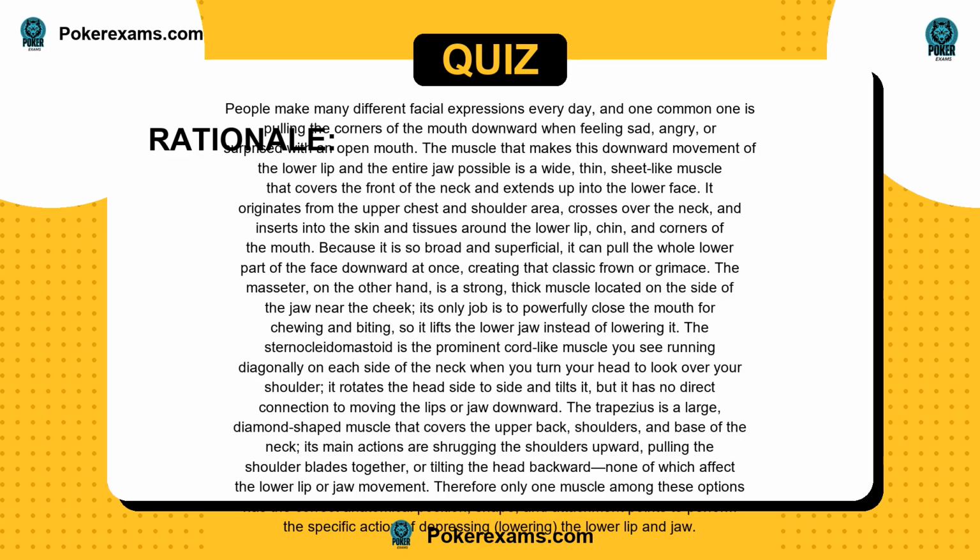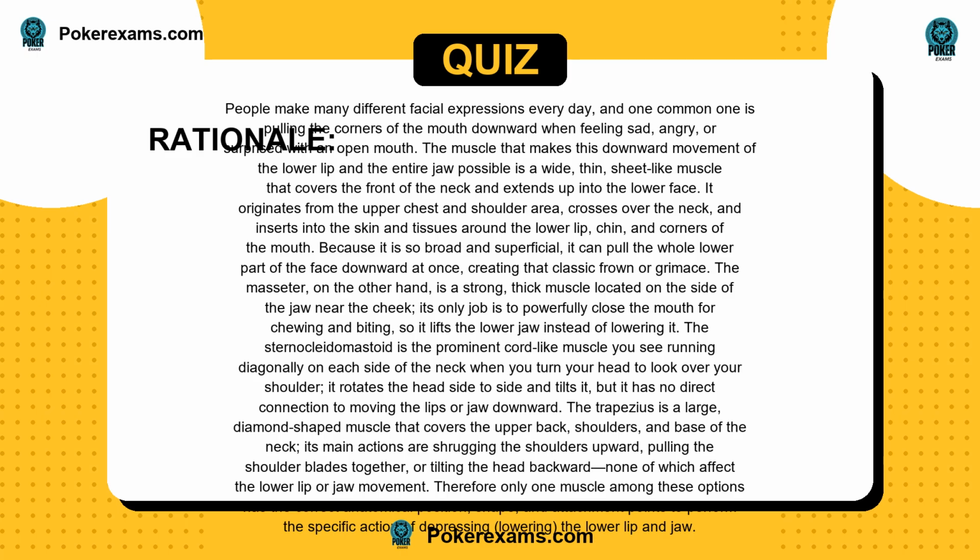The masseter, on the other hand, is a strong, thick muscle located on the side of the jaw near the cheek. Its only job is to powerfully close the mouth for chewing and biting, so it lifts the lower jaw instead of lowering it. The sternocleidomastoid is the prominent cord-like muscle you see running diagonally on each side of the neck when you turn your head to look over your shoulder.